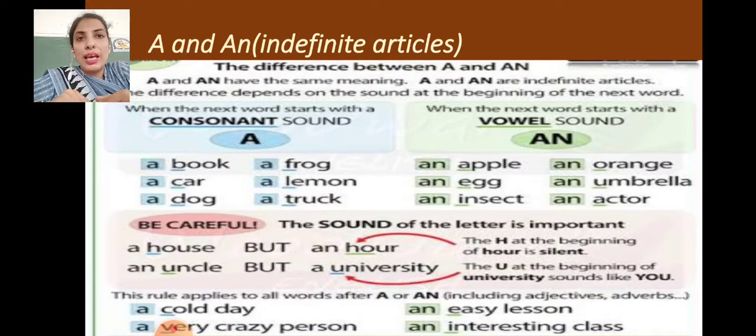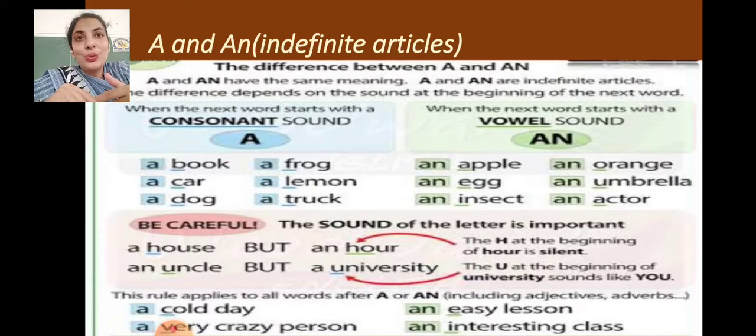A house, an uncle, but an hour, and a university. Why an hour? Because here H is silent and the sound begins with a vowel. Why a university?